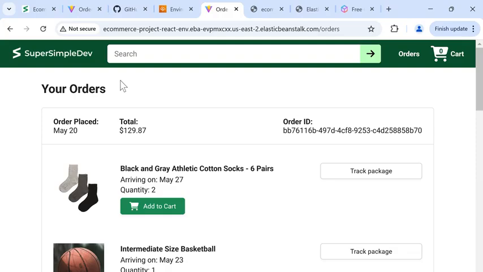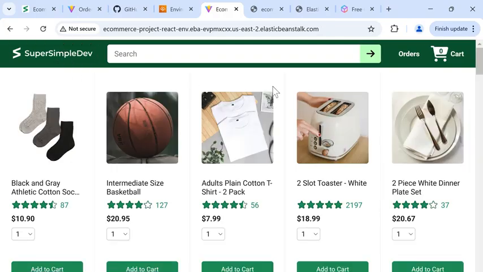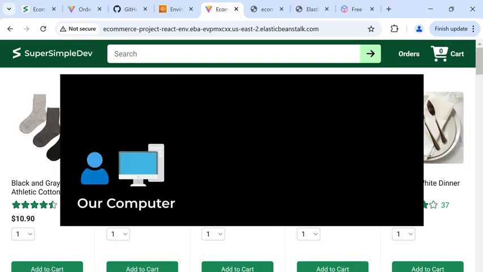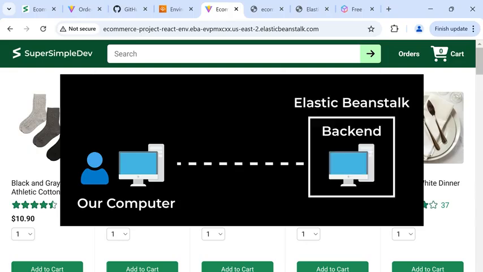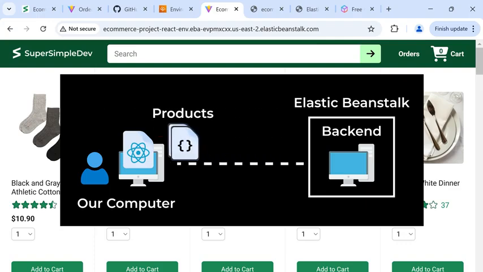If we go back to the home page, I'm going to give you an overview of how this works. So visually, this is what's happening. First, we put our backend on the internet, so the backend is running on a separate computer, and then we put our front-end code in the backend computer. And I set up some code in the backend so that when we visit the website using the URL path /, the backend sends back the React code to our computer. So now we have the React code running on our computer, and it communicates with the backend running on another computer. So this is how a real-world React app works.